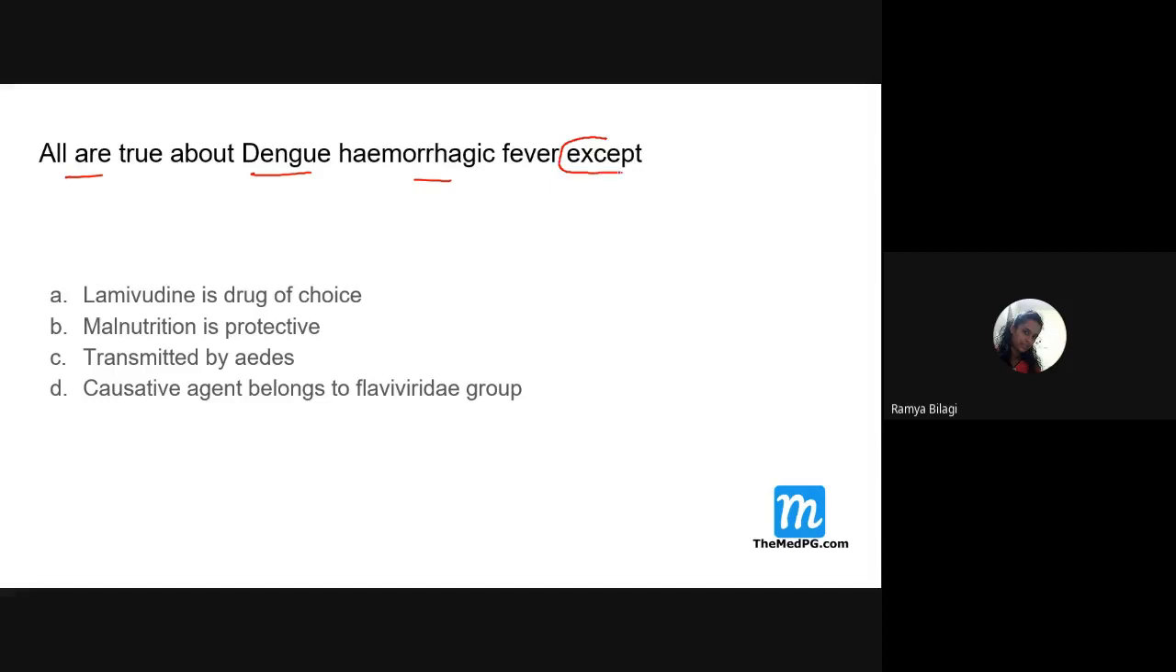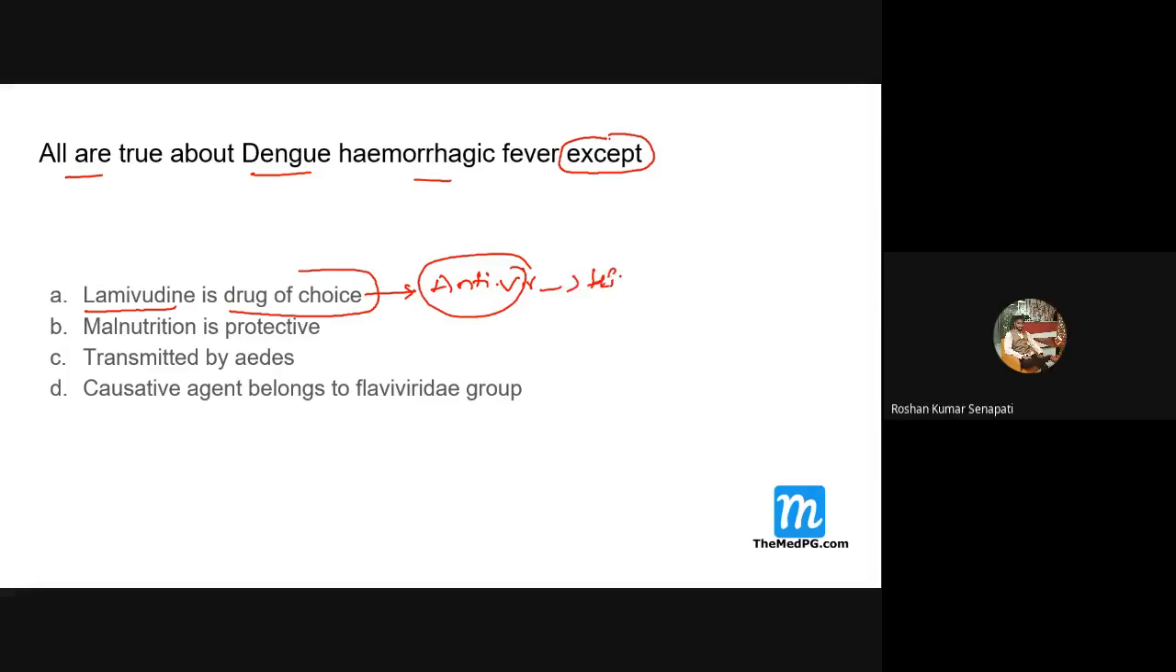Next. All are true about dengue hemorrhagic fever except. Now look at the question over here, he is asking except. The first option is lamivudine is a drug of choice. No, ma'am. Why? Because it is an antiviral, usually used for HIV. So this option is out of question.